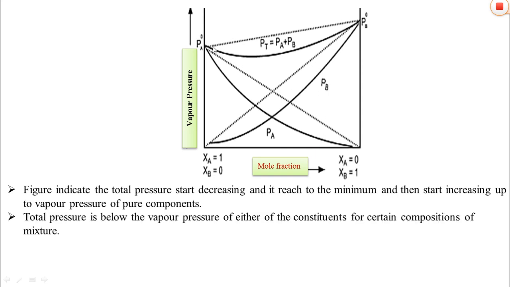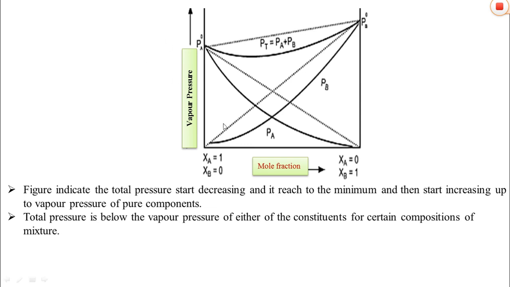Here we can see the total pressure of the composition decreases, reaches a minimum value, and then starts to increase up to the vapor pressure of the pure component. Therefore, we can say the total pressure is below either of the constituents for a certain composition of the mixture.